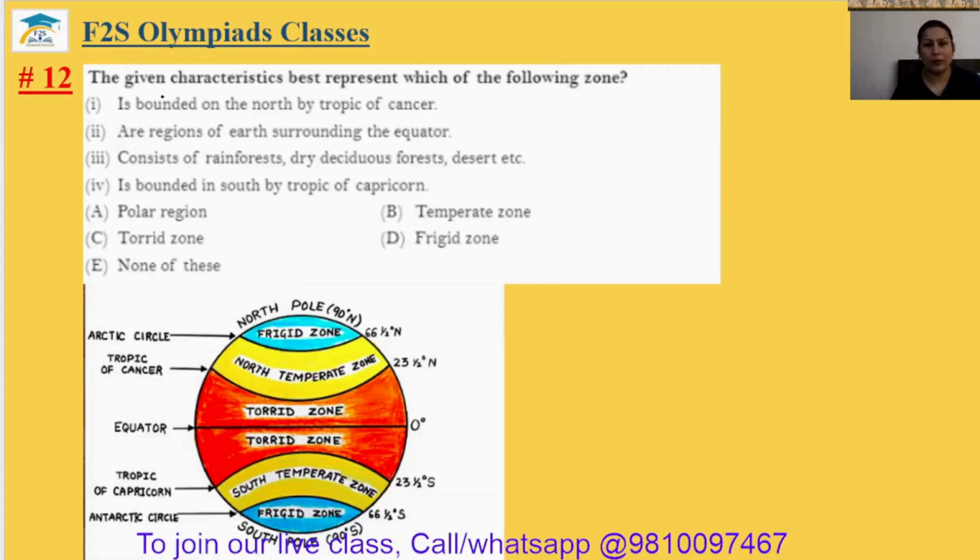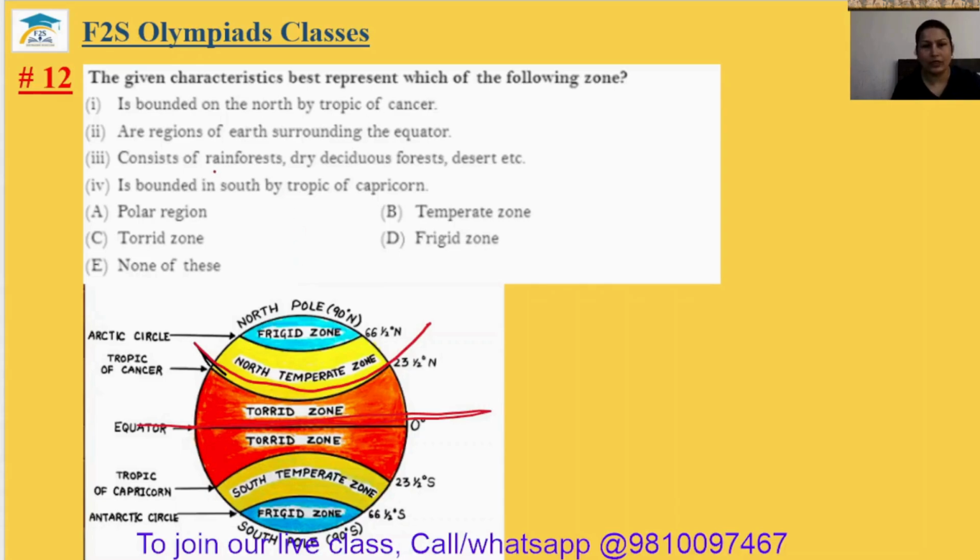Question number 12. The given characteristics best represent which of the following zones? It is bounded on the north by Tropic of Cancer. I'm just using a red line here, Tropic of Cancer. The region of Earth surrounding the equator. So this is your equator.